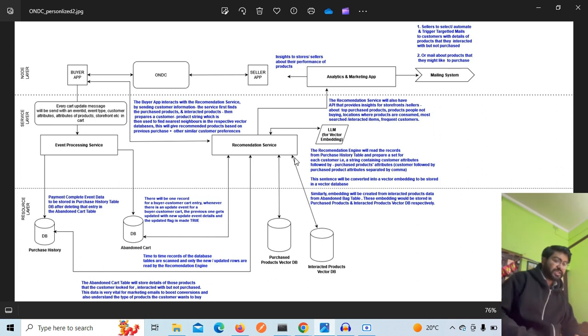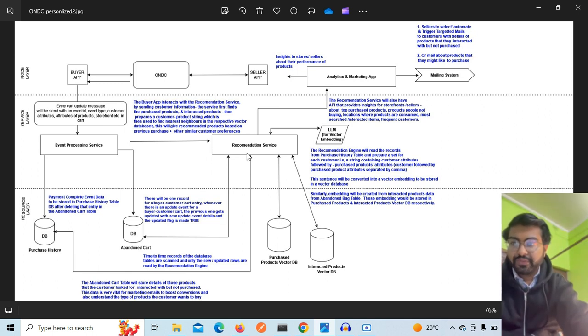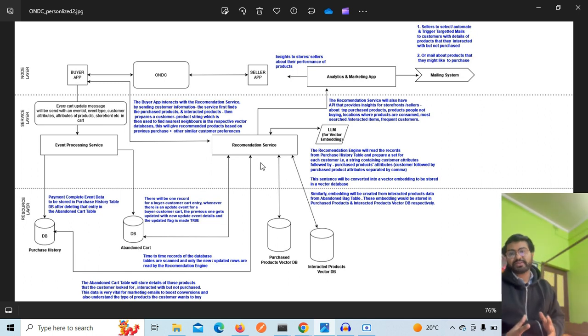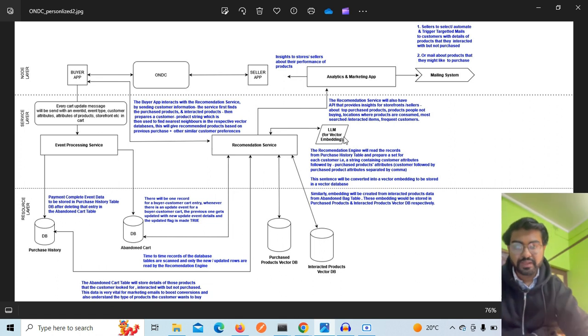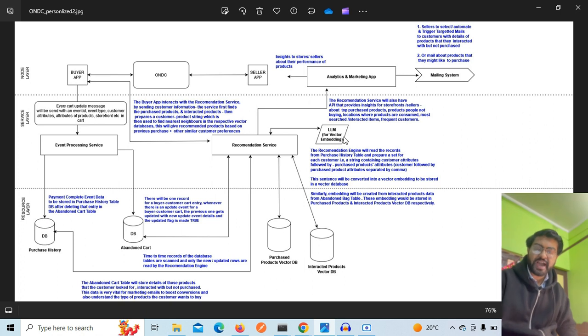Okay, now this was the overall understanding of the approach, and see what I have done in the recommendation service. I am going to periodically read that data from the database tables, and I would create some vectors. Those vectors I would be creating with the help of an LLM. In this POC, I have used OpenAI embedding. OpenAI provides a brilliant embedding having 1536 dimensions.